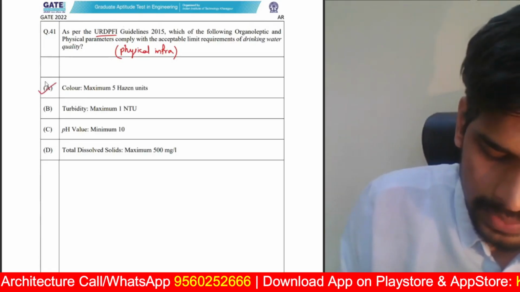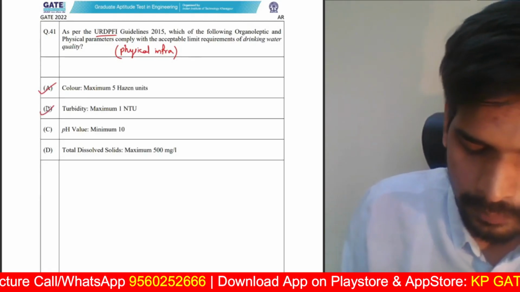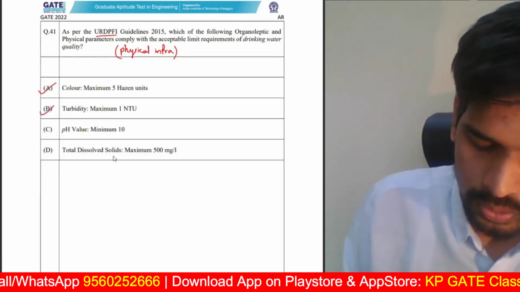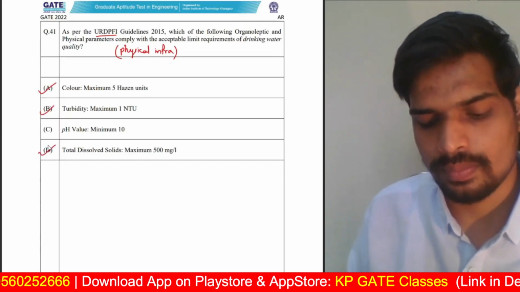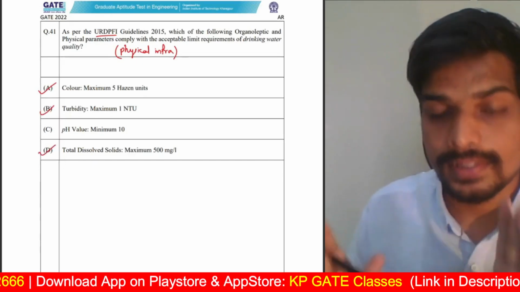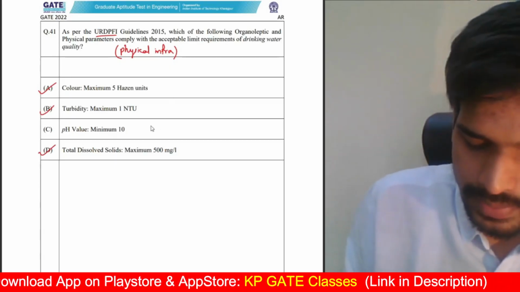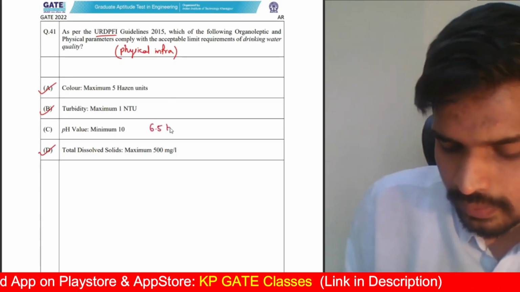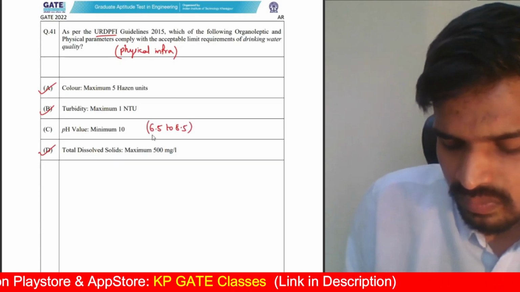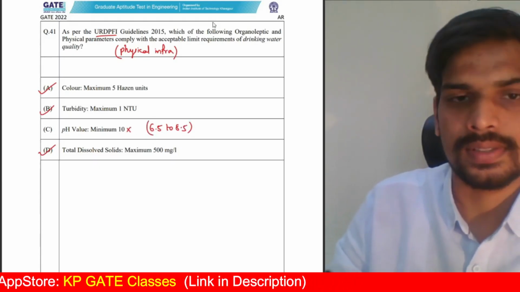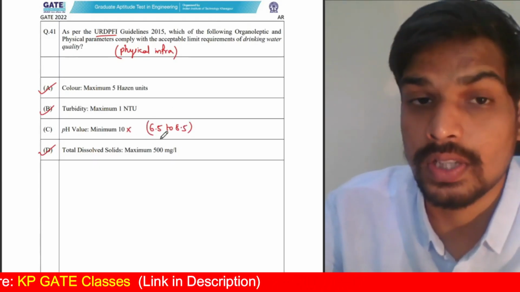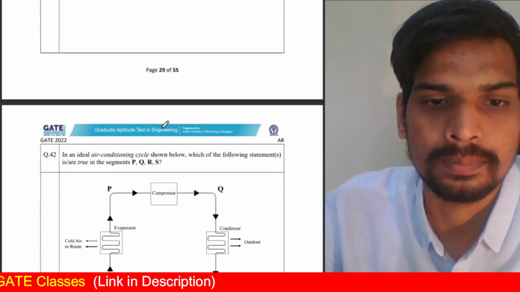Color maximum of 5 Hazen units, turbidity maximum of 1 NTU, and total dissolved solids of maximum 500 mg per liter are the correct options. pH value minimum of 10 is absolutely incorrect. The acceptable range for pH is 6.5 to 8.5. That's the range, it is not 10. So A, B, D are the correct answers. For question number 41, this was asked for 2 marks in the common part.